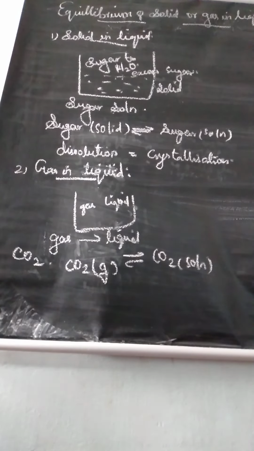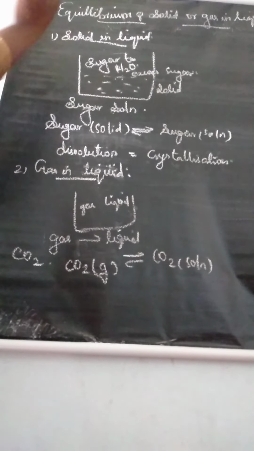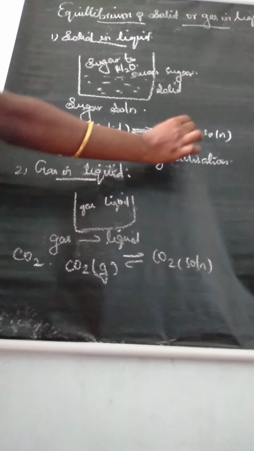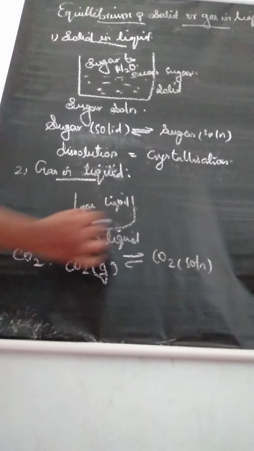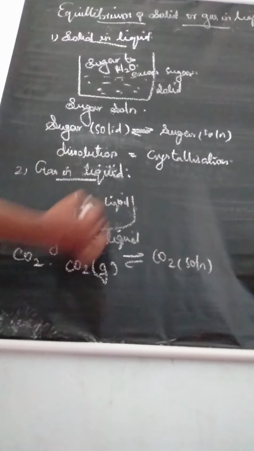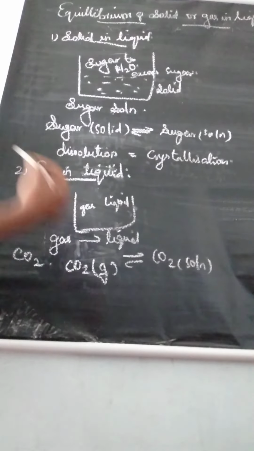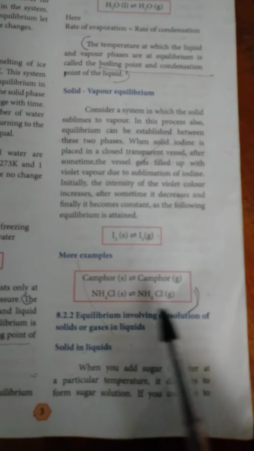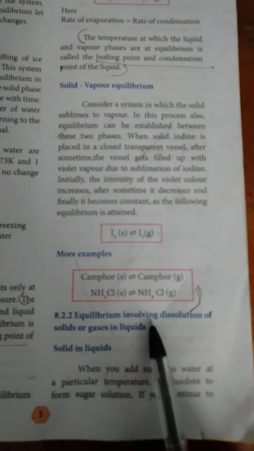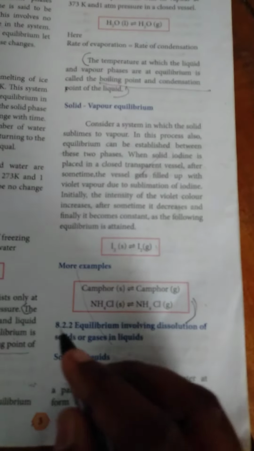Understand? So we learned two topics, solid in liquid and gas in liquid. Here there is an equilibrium between solid and liquid, and an equilibrium between gas and liquid. Now take page number 3: equilibrium involving dissolution of solids or gases in liquids. The first topic there is solid in liquid.